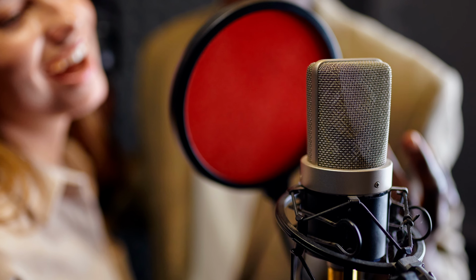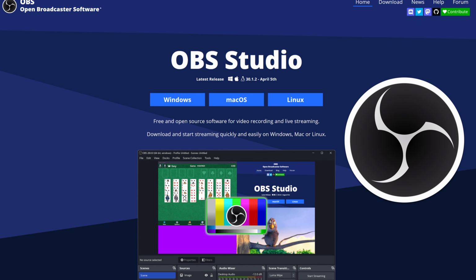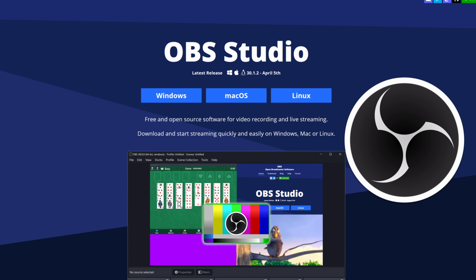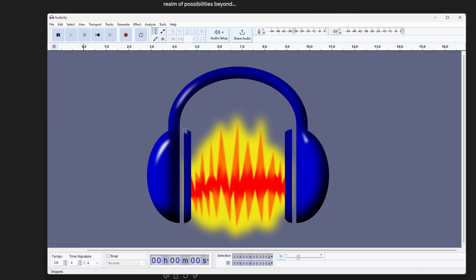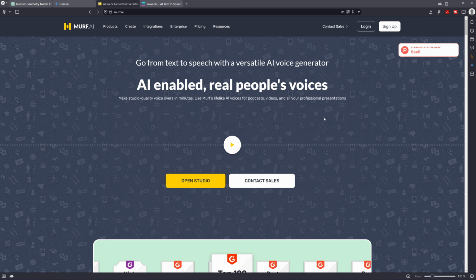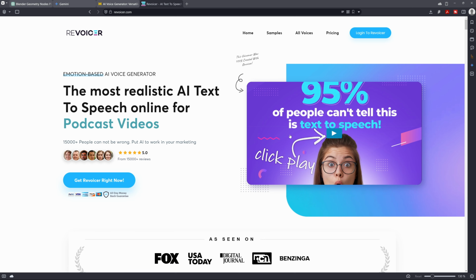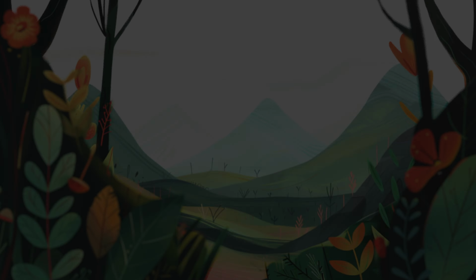Once you have the script, it's time to record it. I used OBS Studio since I already use it to record these videos, but another good option is Audacity, also free and has a bunch of features to process your audio file. Of course, you could also use an AI voice generator like Murf, Revoicer, or any other, and the truth is that they're getting quite good. Let me show you a sample.